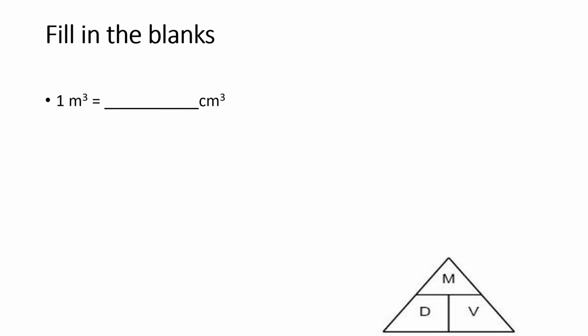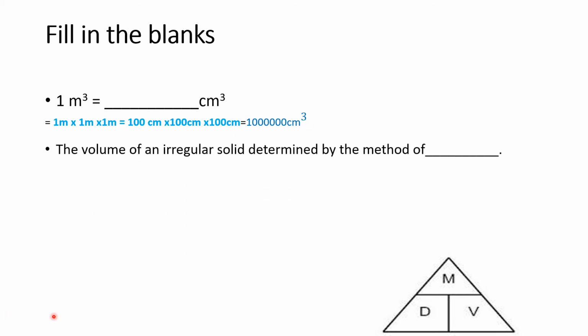Now we come to the next set. Now we will discuss about this triangle later on. Let us come to fill in the blanks. 1 meter cube is how many centimeter cube? So you have learned that 1 meter cube means 1 meter into 1 meter into 1 meter. 1 meter into 1 meter into 1 meter is 100 centimeter into 100 centimeter into 100 centimeter. So that means you have to put 1 with 6 zeros and that is the answer. Centimeter cube.